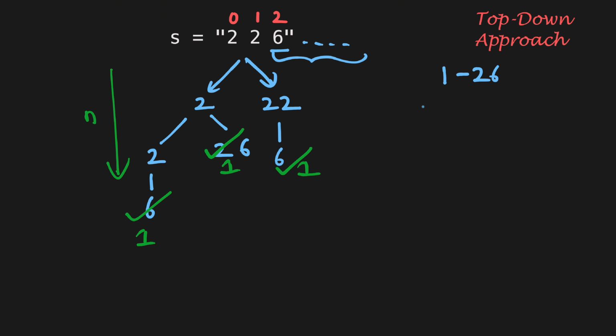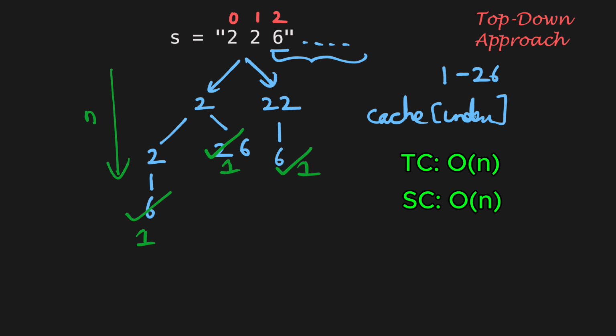Using memoization, we store the results of the previously computed subproblems in a cache, which can be a hash map or an array. And whenever a substring starting at a specific index is encountered again, we can simply retrieve the cached result instead of recalculating it. Now the time complexity of this approach reduces to O of n because we now process each index in the string only once, and the space complexity remains O of n, mainly due to the recursion stack depth and the memoization table used to store the intermediate results.